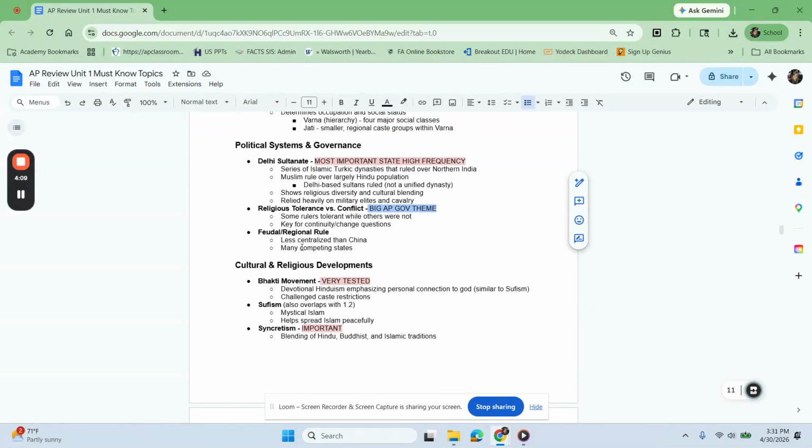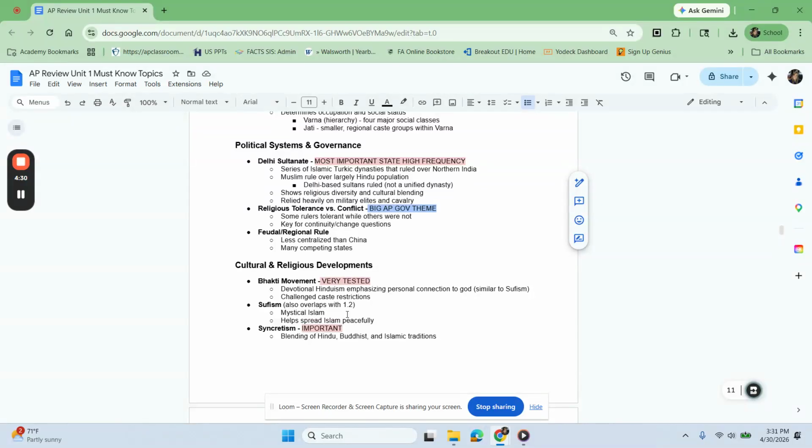For feudal and regional rule, we see a lot less centralization than in China. Whereas China will have during certain periods a centralized bureaucracy, we do not see that in South Asia at all. Instead, we see basically just a blend of different competing states.